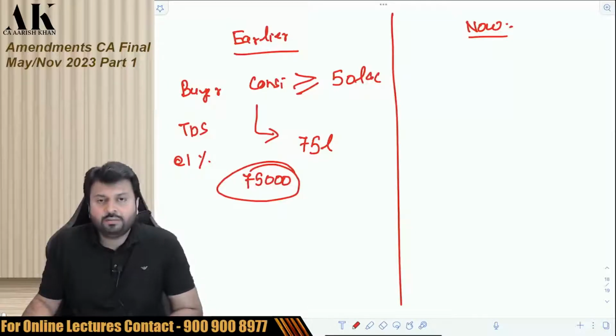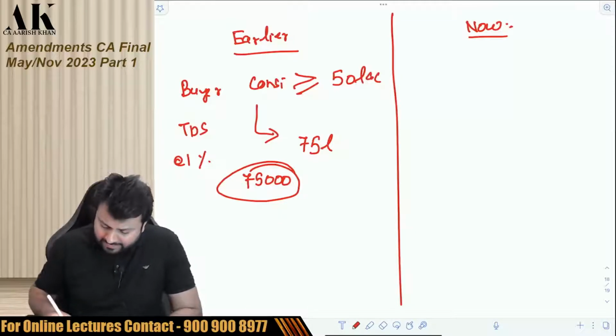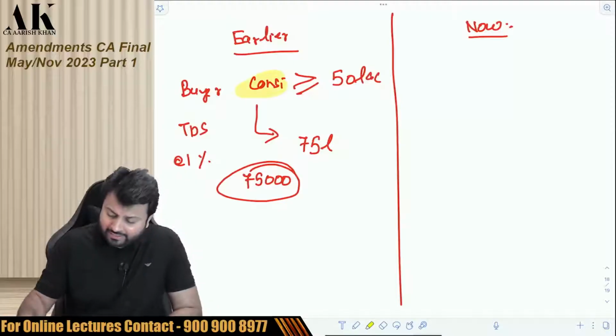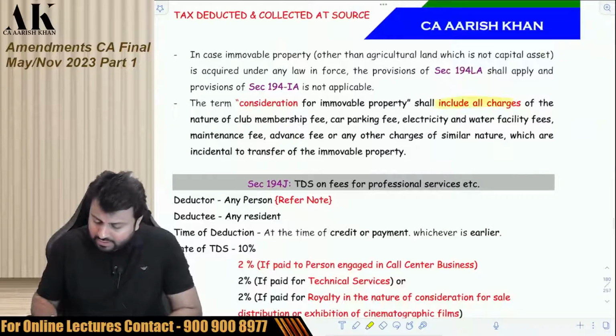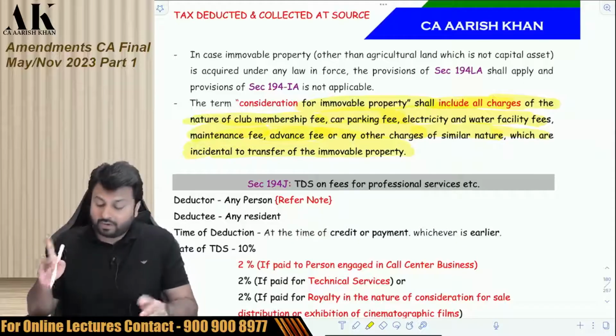But now the government has made an amendment. Now what does consideration mean? That was also defined earlier, and even today it is applicable. The consideration includes all the things. The consideration for immovable property shall include all charges of the nature of club membership fee, car parking fee, electricity and water facility fee, maintenance fee, advance fee, any other charges of similar nature which are incidental to the transfer of immovable property. So all these things are part of consideration.